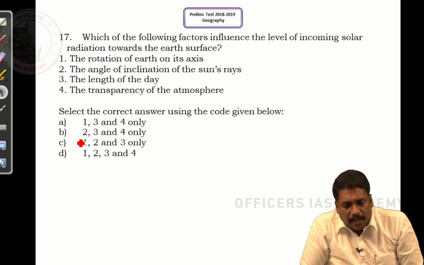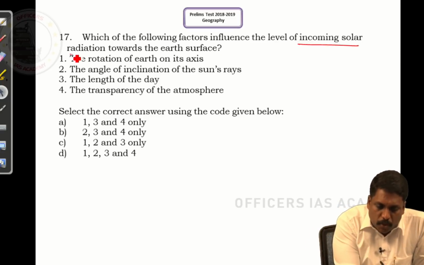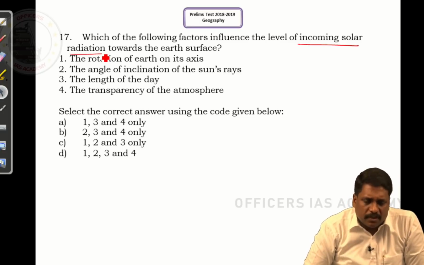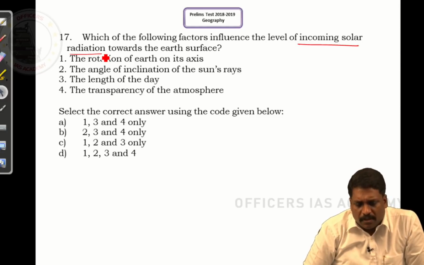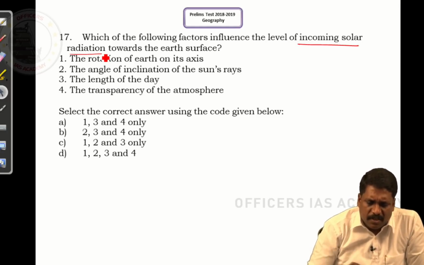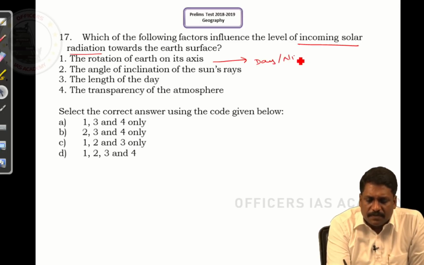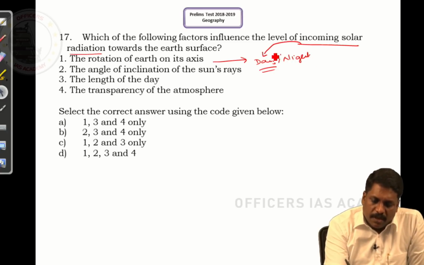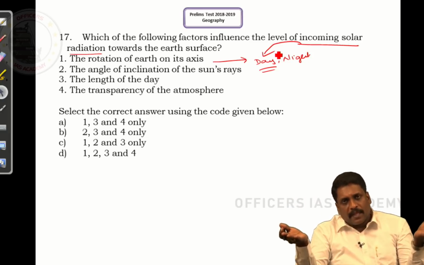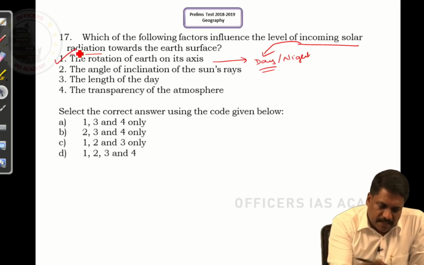Question number 17. Which of the following factors influence the level of incoming solar radiation towards the surface of the earth? Put very simple, what can affect insolation? Rotation of earth on its axis. Can it affect insolation? What does this rotation of earth result in? Day-night variation. Whenever I talk about insolation, insolation is received only during the day. It means it is going to affect. If length of day is more, insolation will be more. If length of day is less, insolation will be less. If that is the case, the answer is yes.